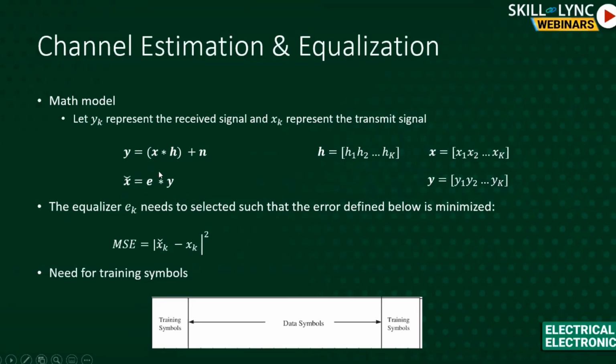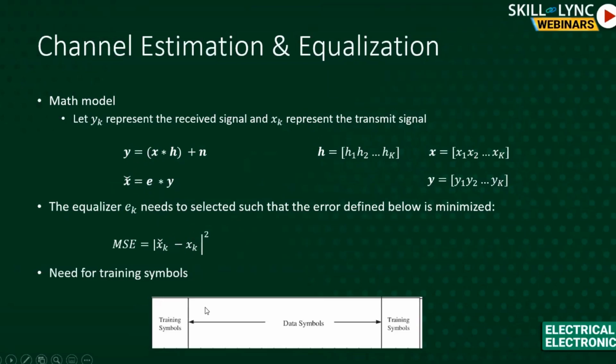And on the receiver side, this is what we need to do. We have Y, we need to combine it with E. E is another filtering operation on Y that should give you X. Now, how do we find out this E? What is the right E for that? E has to be found in a way such that the error between the estimated symbols and the actual symbols is minimized.